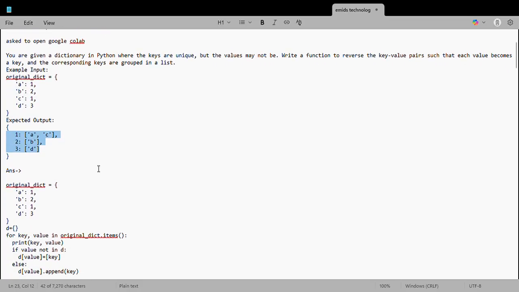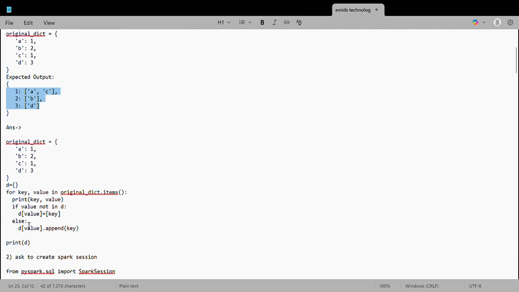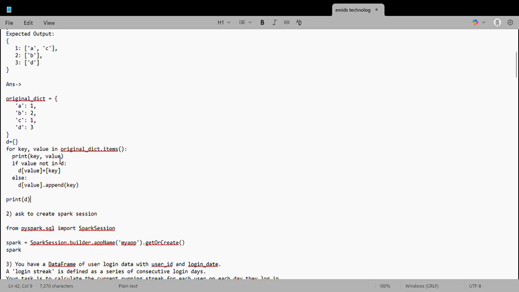For this question, this is the output which I wrote in the interview, pasted over here. Basically, I'm looping through the dictionary and creating another dictionary out of it based on a condition. You can pause and solve it on your own first. If not, you can look into this.